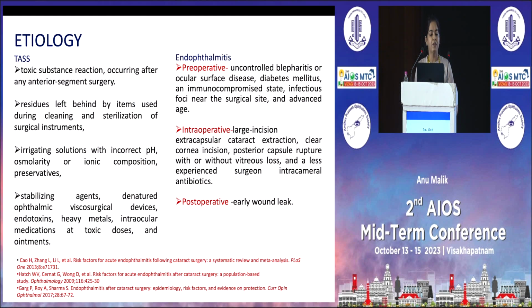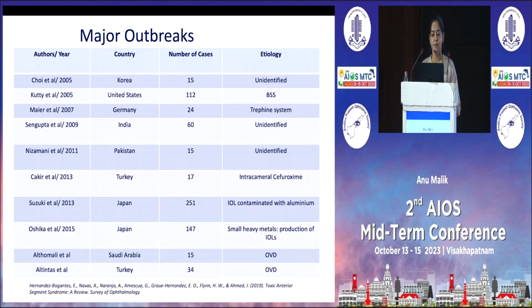TASS occurs due to toxic substance reactions after any anterior segment surgery, due to residues left behind by the items used during cleaning, sterilization, or due to irrigating solutions with incorrect pH or osmolarity, stabilizing agents, denatured OVDs, endotoxins, heavy metals, or any other substance going inside the eye. Endophthalmitis can be due to preoperative, intraoperative, and postoperative causes.